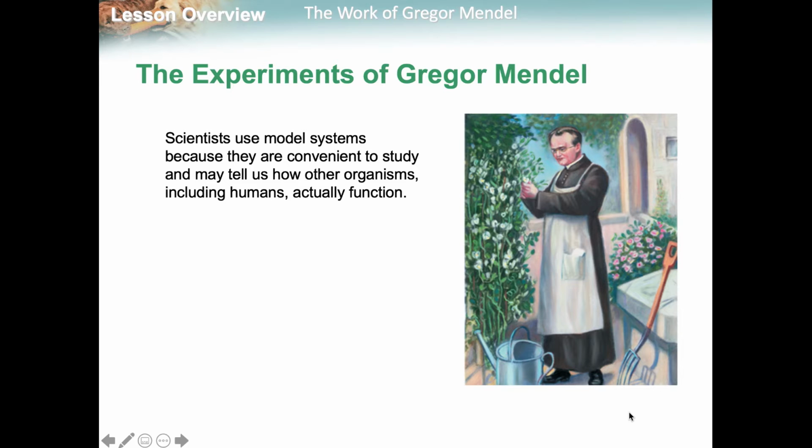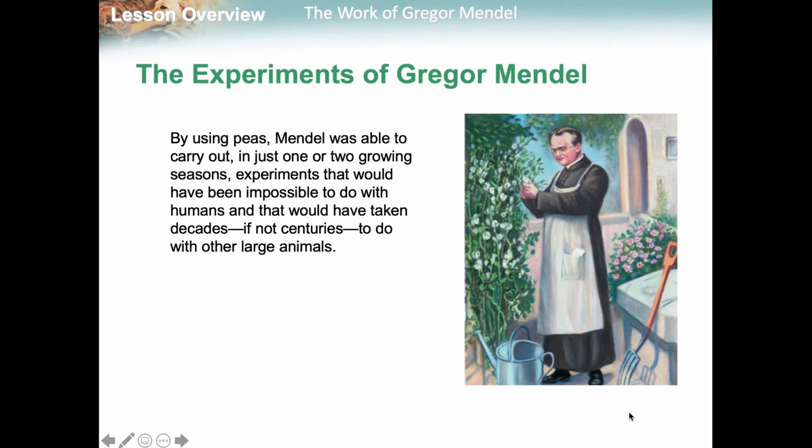Scientists use all these model systems because they're very convenient. So they happen very, very quickly, and you can make a lot of offspring and you can see a lot of different characteristics at one time. By using these peas, Mendel was able to carry out, in just one or two growing seasons, hundreds of experiments.